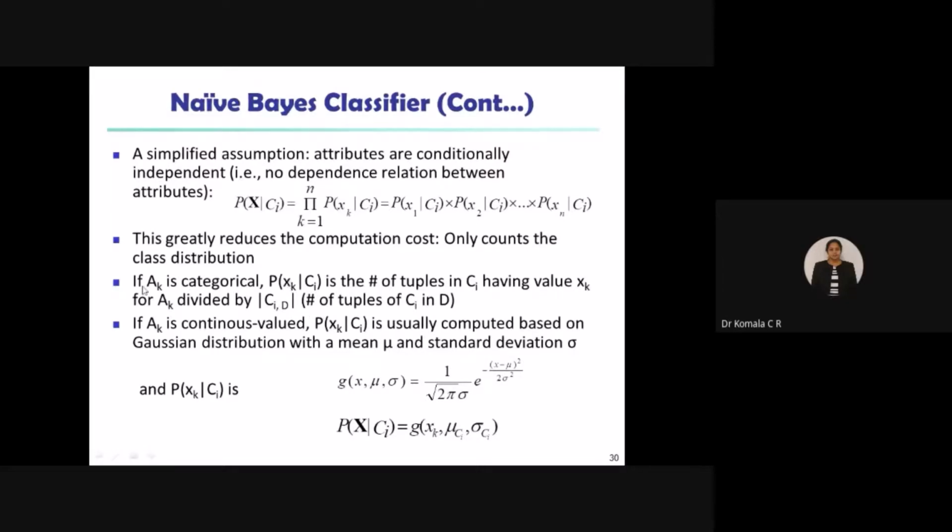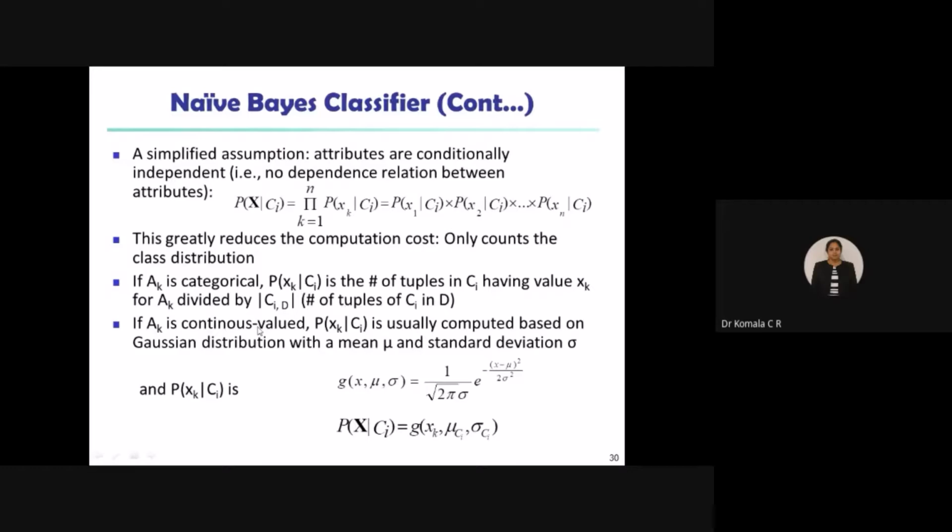Just consider that there are two types of attributes you are going to analyze. One is categorical, that is for a fixed number of values. That is what we have in our syllabus. Here we have the equation to be known, but it is not necessary to solve problems on Gaussian distribution. If you go for an infinite number of tuples, that time we call Ak a continuous value. Then P of Xk given Ci is usually computed based on Gaussian distribution. If it is fixed, then we use the simple equation we have derived.